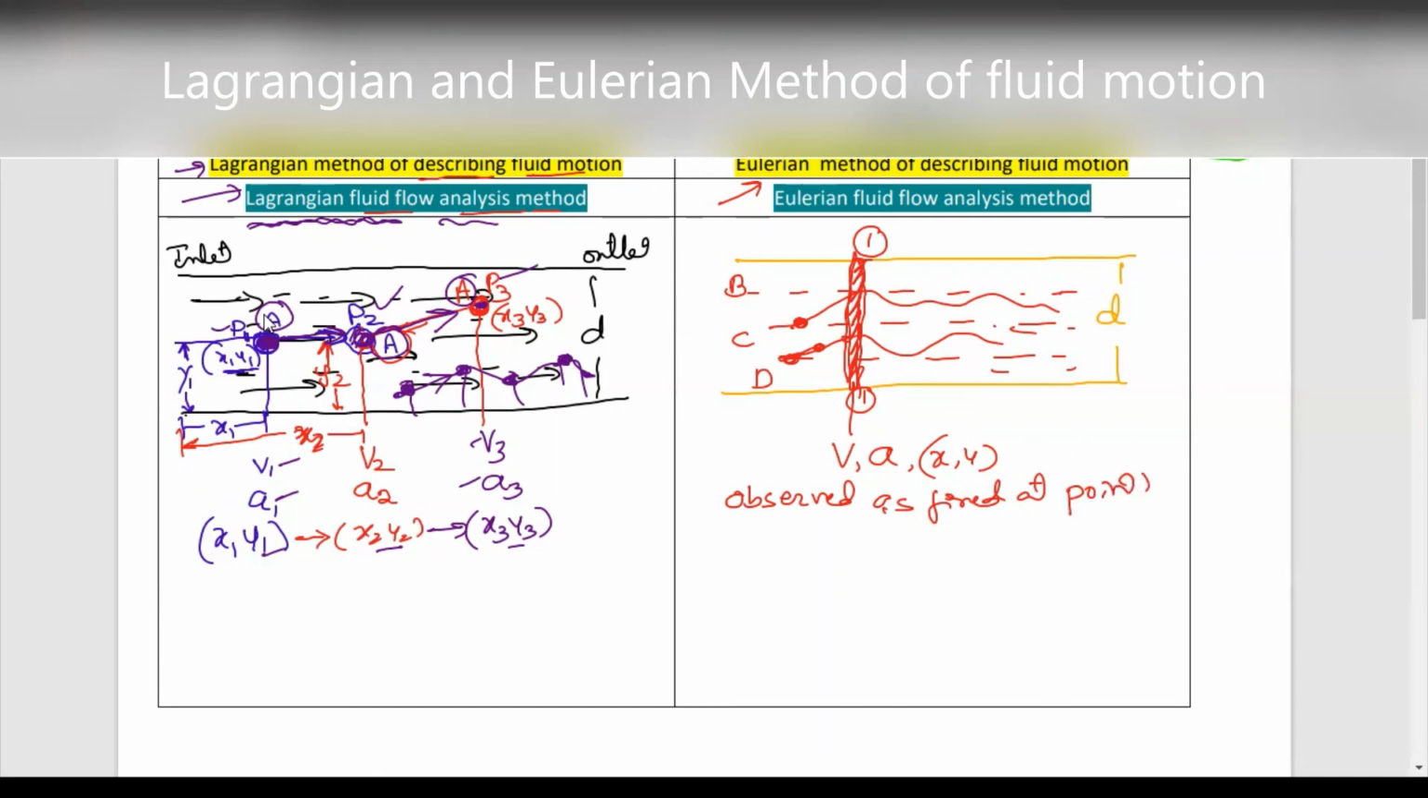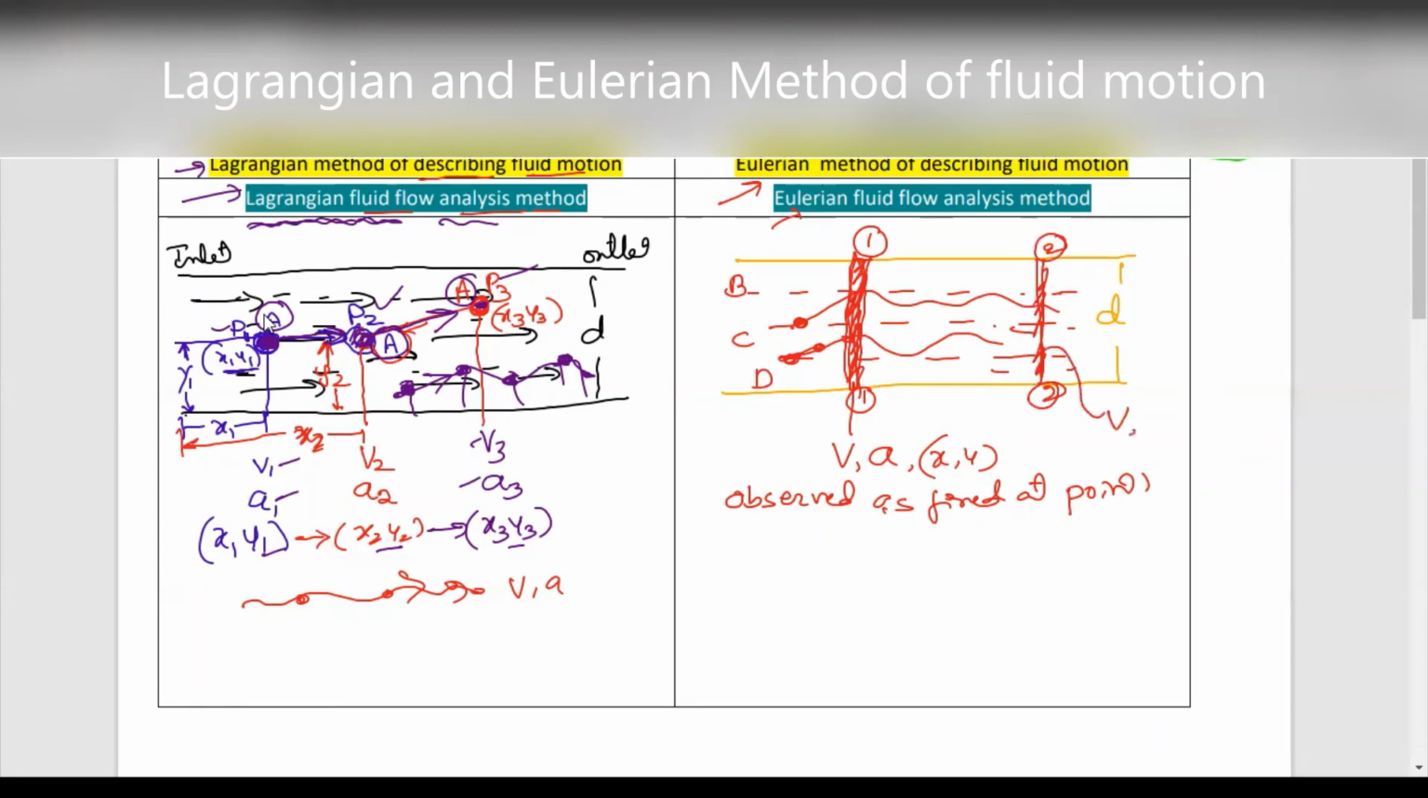But in the Lagrangian method, the observer is moving along with the fluid particle. Wherever the fluid particle is moving, the observer is moving along with it, and he is studying properties like velocity and acceleration. But in the Eulerian approach, the observer is not moving, and we are not tracking each individual fluid particle. We are considering only a section in a pipe. Not only section 1, we can take section 2. Here is also section 2.